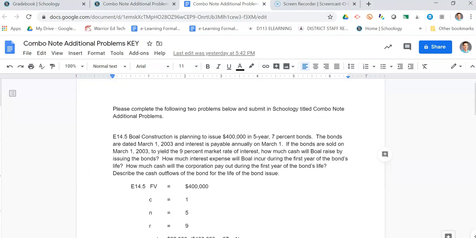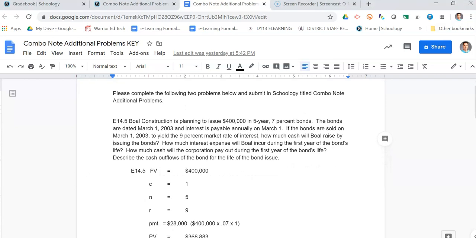All right, so the first problem here, it says Bowl Construction is planning to issue $400,000 in a 5-year 7% bond. The bonds are dated March 1st, 2003, and interest is payable annually on March 1st. If the bonds are sold on March 1st to a yield of 9%. So what's going on here? You have to be able to read and interpret the problem. So this problem is a combo note because it's making interest payments only. So therefore you're receiving money up front, you're making your interest payments only, and then you're paying the lump sum at the end. So this is a combo note.